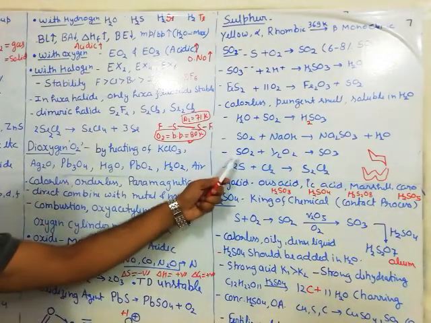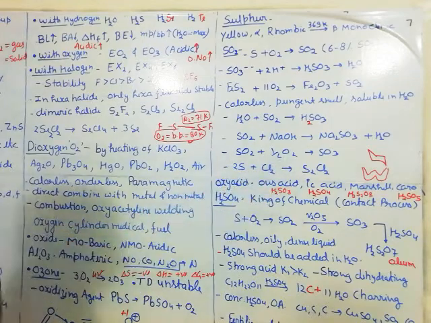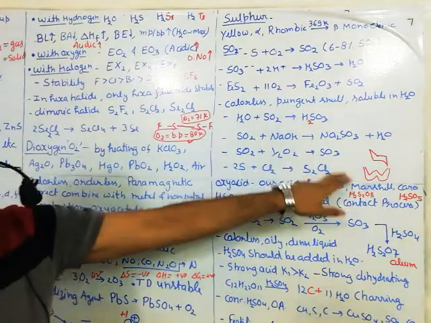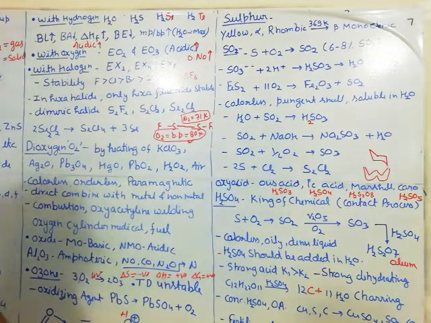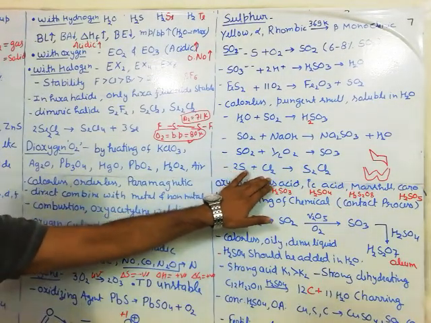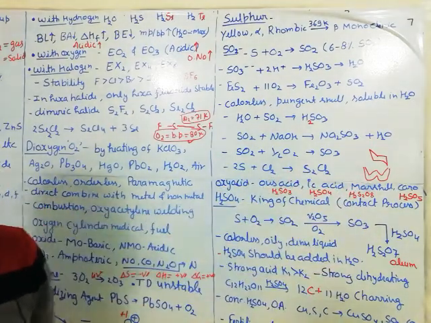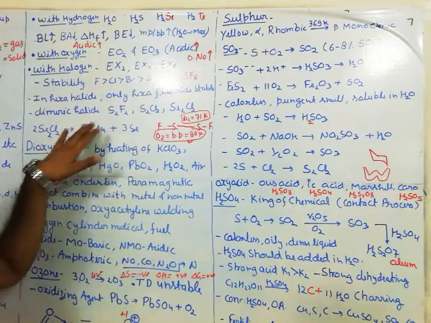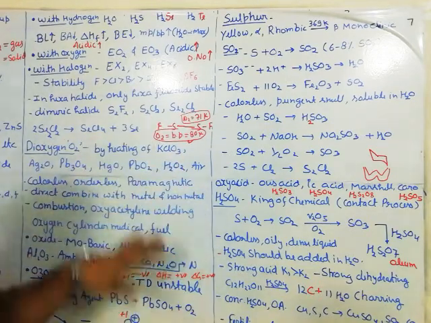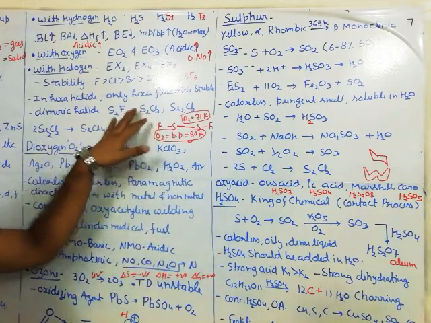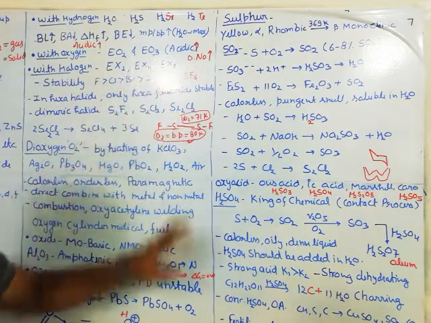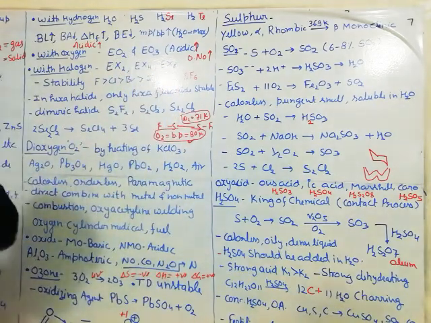Okay, SO2 plus half Cl2, this is the burning reaction. SO2 can burn further to give SO3. Next, sulfur can also react with chlorine. It can give S2Cl2. I have told you the dimeric form. It can give the monochloride, it can give the dichloride; the tetra and hexa are generally formed with fluorine, not